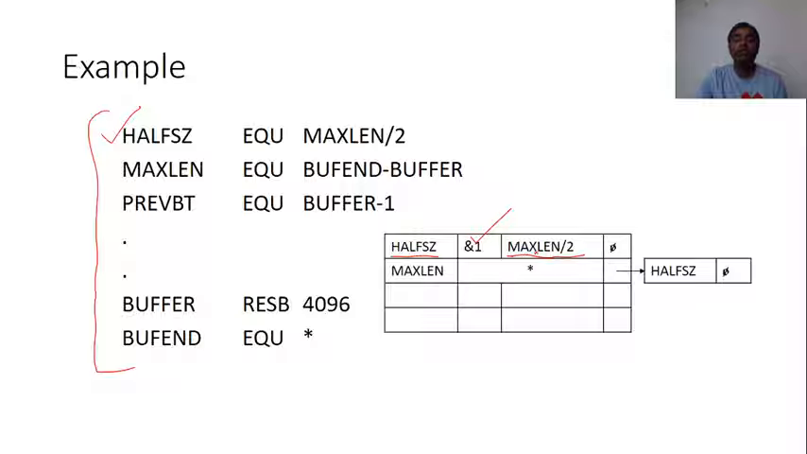Now we have to maintain a list. MAXLEN, this one, is undefined. And where is it required? It is required in HALFSZ. It is required in HALFSZ. Now just read the second statement.